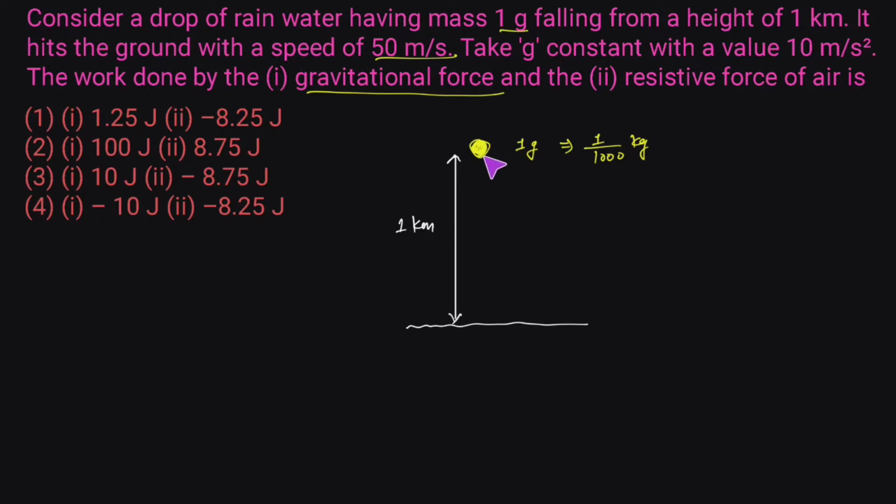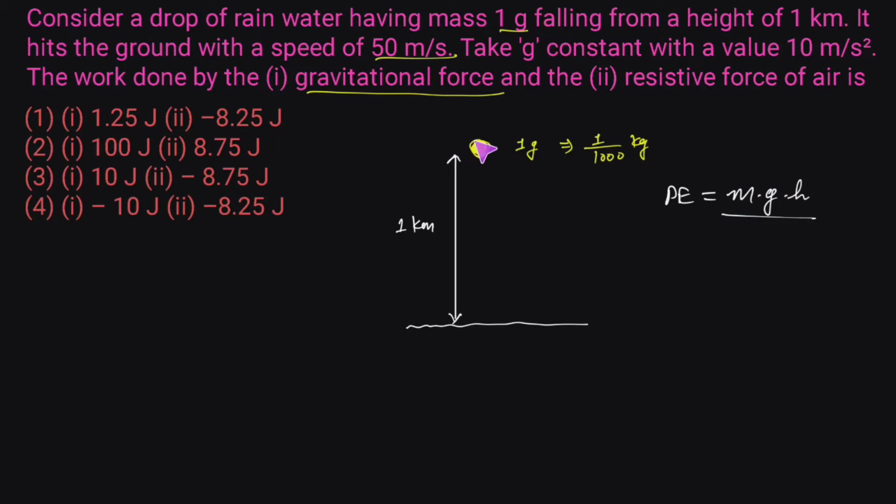The force which is acting on this rainwater drop is the gravitational force of earth. So due to this height of 1 kilometer, or due to its position, this water droplet will have certain potential energy. The formula for potential energy is mass times acceleration due to gravity times height from the surface of earth. Because the force which is bringing this water drop towards the ground is the gravitational force, this energy will also be equal to the work done by the gravitational force, because it is the gravitational force of earth which is attracting this water droplet, and thus reducing its potential energy.